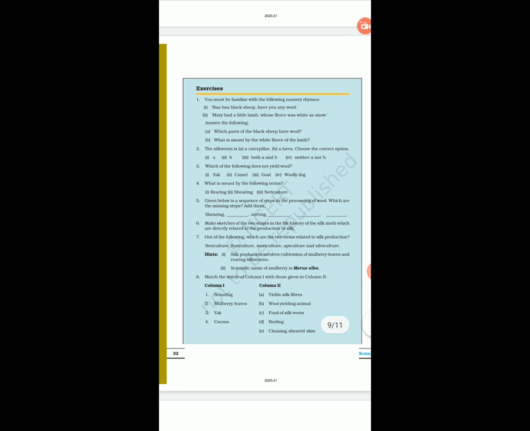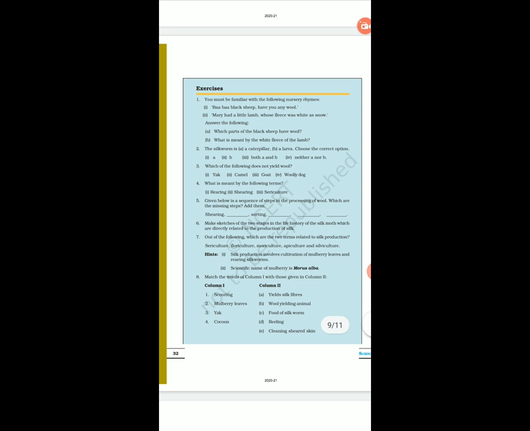Question number 6. Make sketches of the 2 stages in the life history of a silk moth which are directly related to the production of silk. Mention only 2 stages with a diagram. It will be the silkworm and the cocoon. These 2 stages you can draw, the picture of a silkworm and a cocoon.